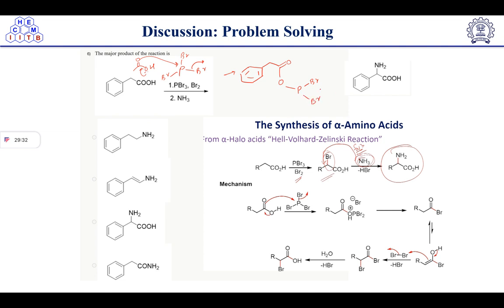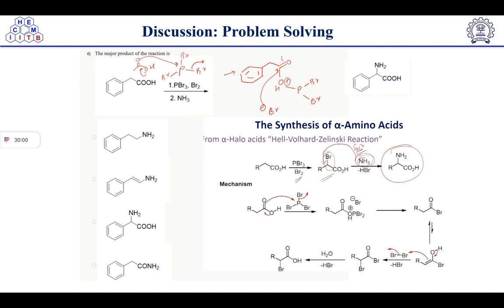right? Now we know that bromide ion is there in the reaction, right? So it can act as a nucleophile, because Br with a negative charge is a nucleophile, and here we have a positive charge, right? Now this Br minus will attack this center and it will open up.